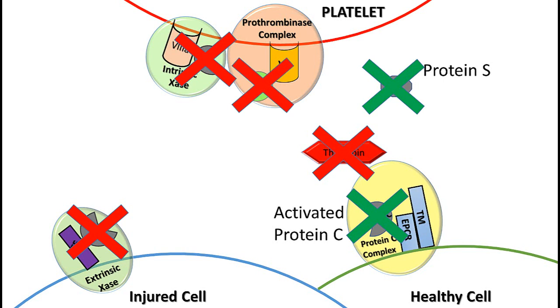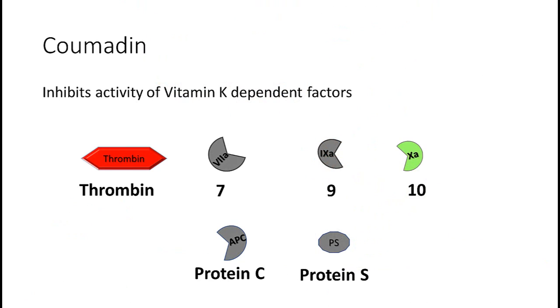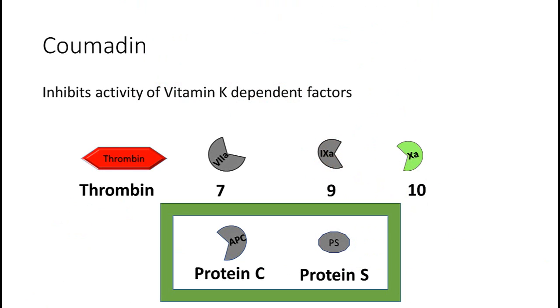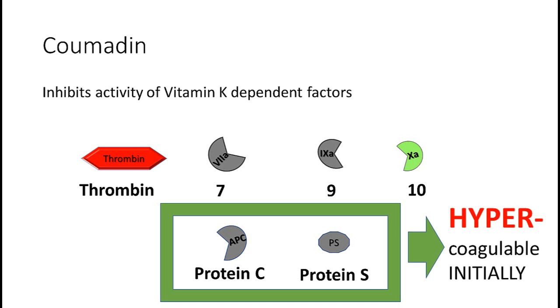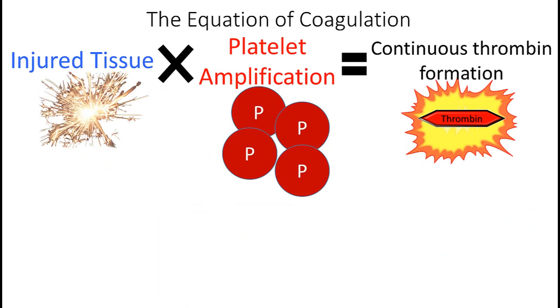Well, we find that protein C and S get shut down first, which is why Coumadin therapy is initially procoagulant, becoming anticoagulant over time. This explains why clinically we bridge Coumadin therapy with heparin to account for this procoagulant period. To review, these are the factors that Coumadin affects. But these are the factors we lose first, protein C and protein S, which leads to an initially hypercoagulable state.